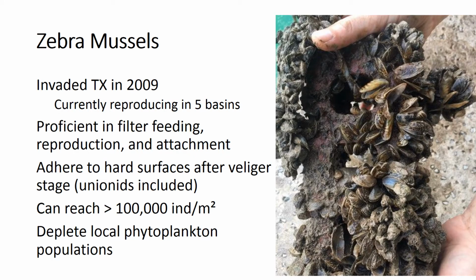Zebra mussels first invaded Texas in 2009 and are currently reproducing in 5 different basins. They're proficient in filter feeding, reproduction, and attachment, as you can see here, and they adhere to these hard surfaces after their veliger or larval stage, and these hard surfaces can include Unionid mussel shells. They can reach upwards of 100,000 individuals a square meter and deplete local phytoplankton populations.